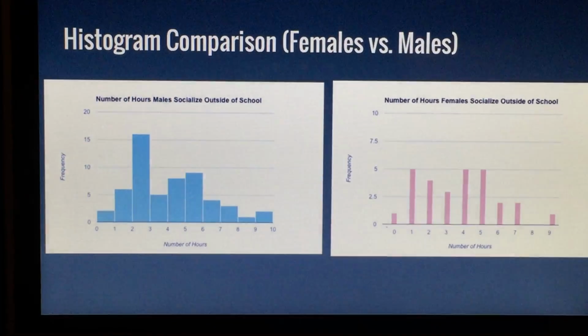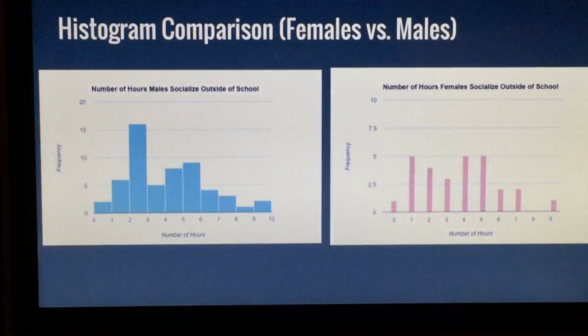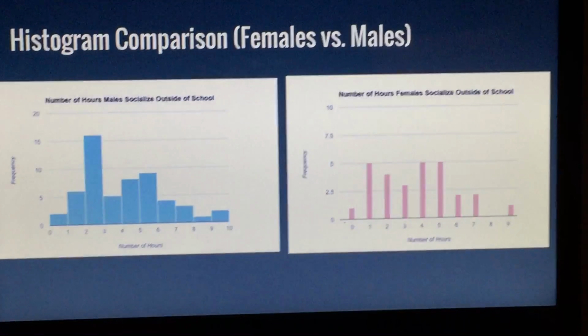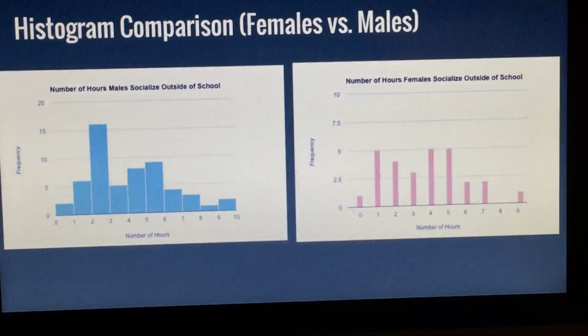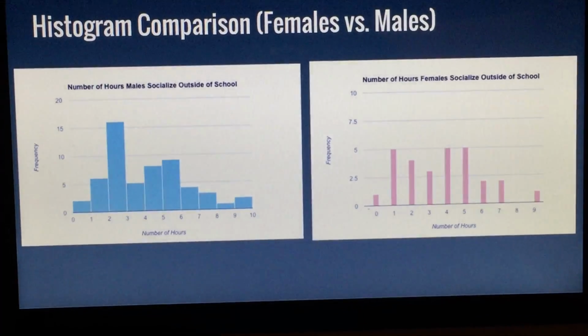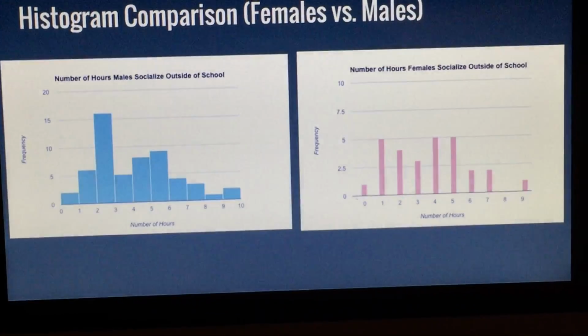Besides that range, it's pretty evenly distributed. And to the right, the number of hours females socialize outside of school. The highest numbers are 1 hour, 4, and 5 hours, with a frequency of 5.